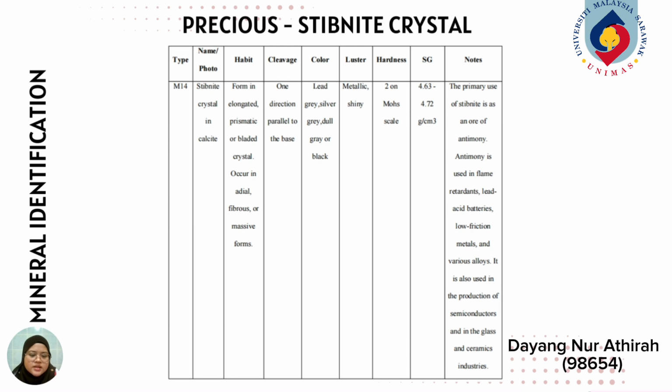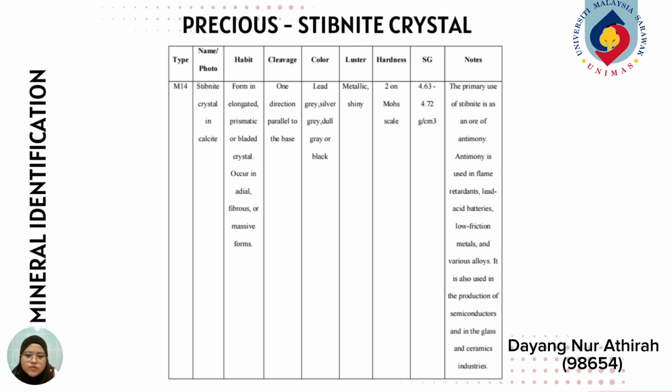Okay, the next is for the mineral identification for the stibnite crystal in calcite. The type of stibnite crystal is M14, and the habit of the stibnite is formed in elongated, prismatic, or bladed crystals, occurs in radial, fibrous, or massive forms. The cleavage is one direction parallel to the base. The color is lead gray, silver gray, steel gray, or black. The luster is metallic shiny. The hardness of the stibnite crystal is 2 on Mohs scale,